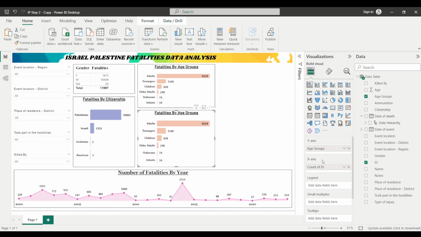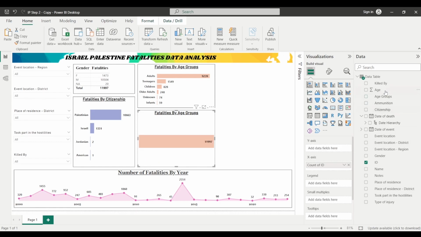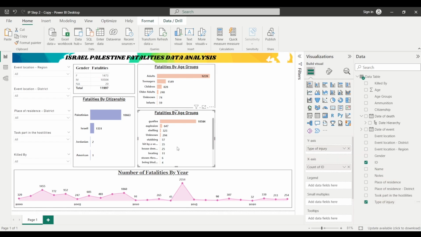In place of this age group column in the y-axis bucket, I will select the type of injury field from the data pane, double click on it, and drag and drop it here in the y-axis bucket. So now it shows the fatalities by different types of injuries, right?